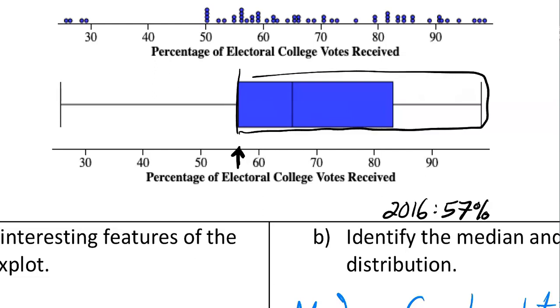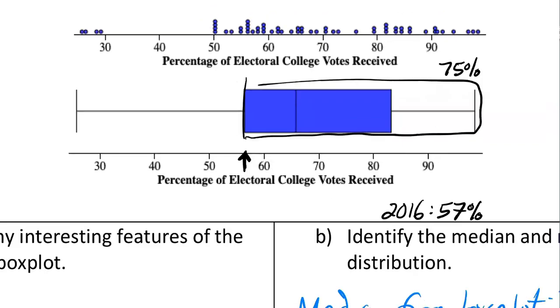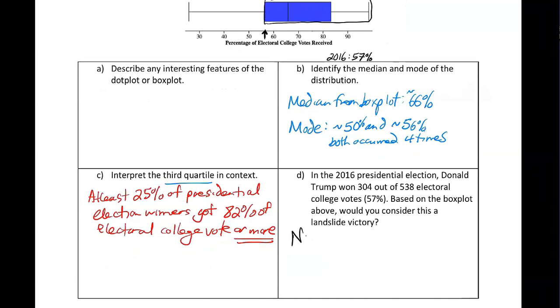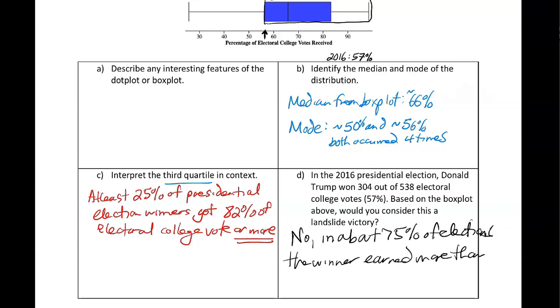It looks like roughly 75% of all the other elections, the winner had a higher percentage of the vote than 57%. So we could state, no, in about 75% of elections, the winner earned more than 57% of the electoral college vote.